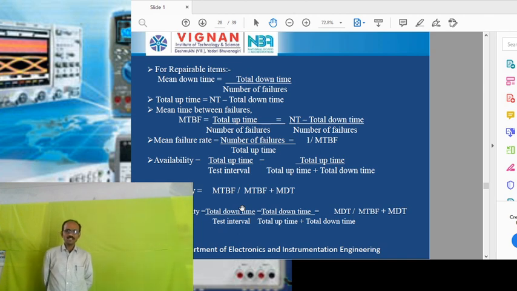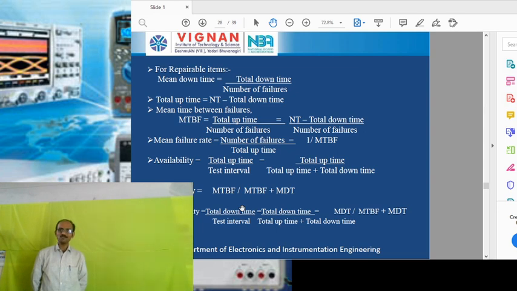So these are the definitions which are given for the repairable items here. The basic difference between the non-repairable items and the repairable items is that non-repairable items can be used for only one time. If any damage occurs, we have to throw those non-repairable items away. Coming to repairable items, we can use these for a large number of times. If we get any repair in that particular item, we make some corrections in that item, and again we can use the same item for the remaining days also.